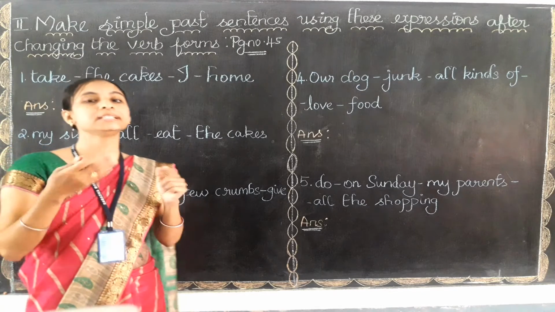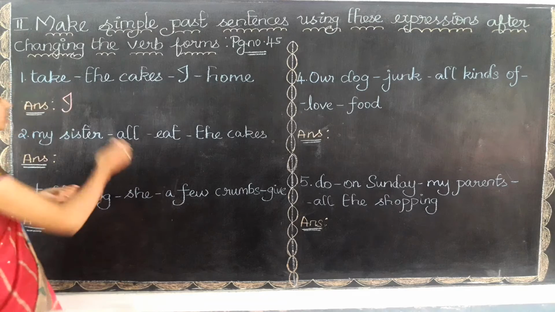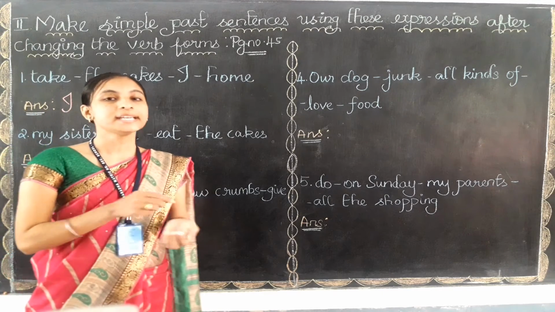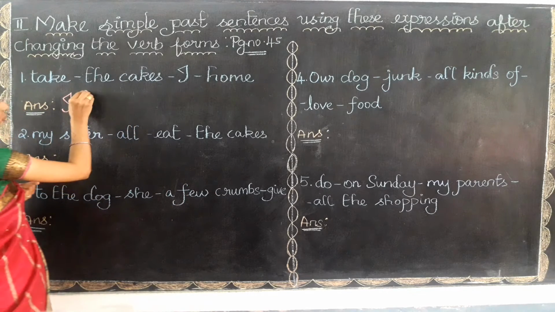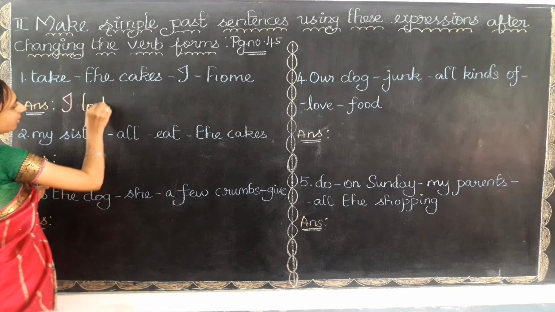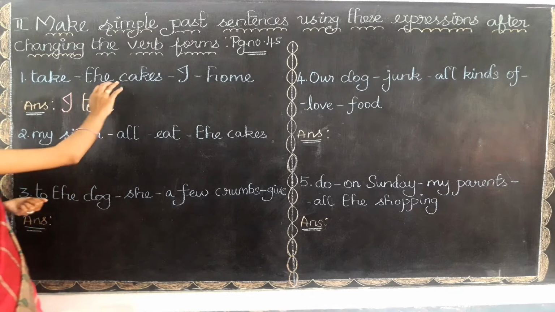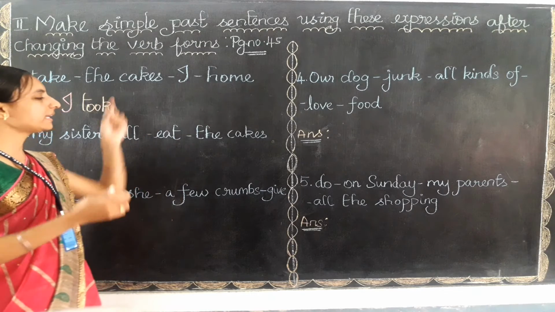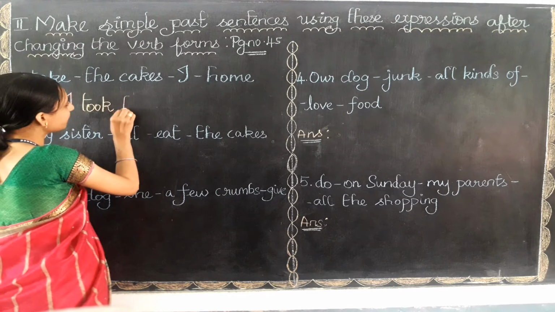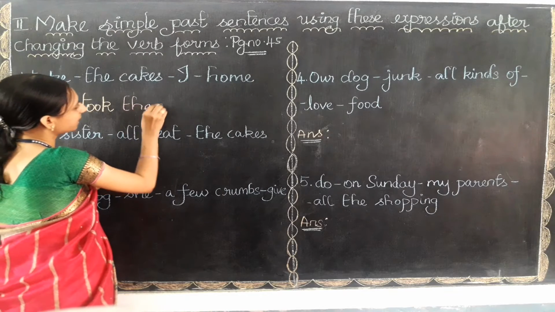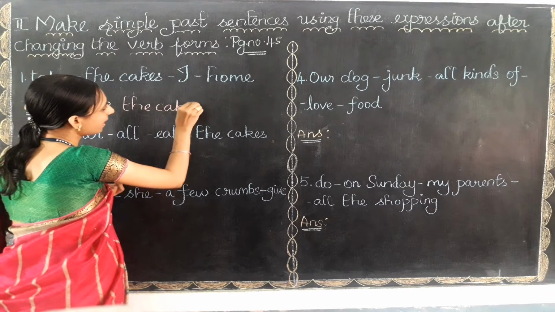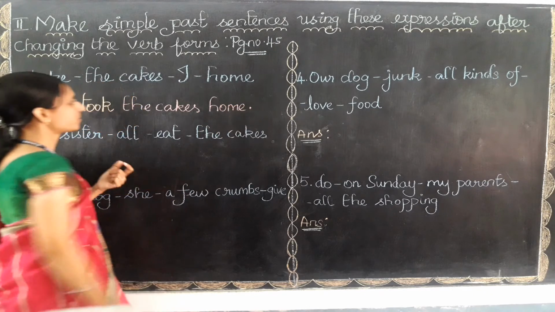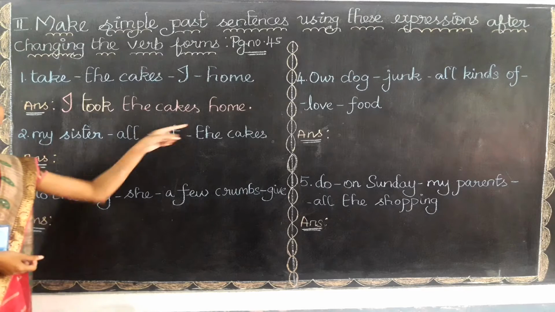So what is the verb? Take. We have found the past form of take, and what is that? Yes, took. So I am going to write took. I took. Next, what? I took what? I took home? No, I took the cakes. Just read it out and you will get the meaning. I took the cakes where? Home. After that we need to put a full stop. So the correct answer is: I took the cakes home.